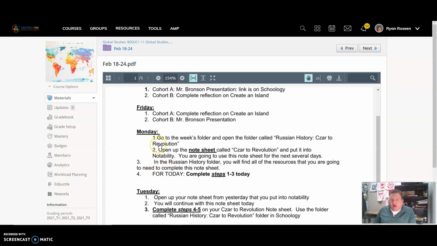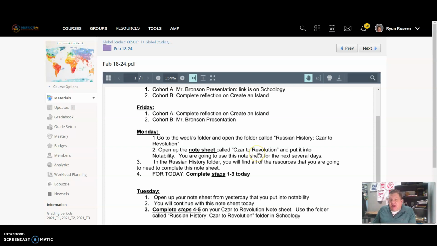Monday, we are going to shift gears a lot. First of all, we are going to move into Russian history. In the week's folder, you will see a folder that says Russian history, Tsar to the Revolution. You will go there, and there will be a note sheet called Tsar to the Revolution; put it into Notability. Now, you are going to be using this note sheet for several days. So, do not lose it, do not delete it. Make sure you can access it.